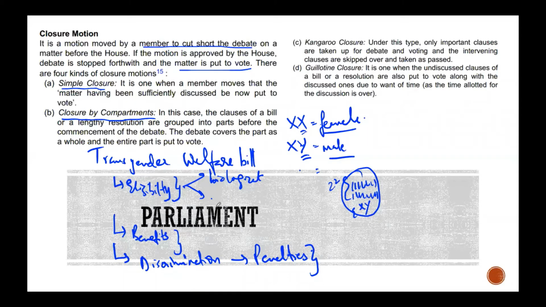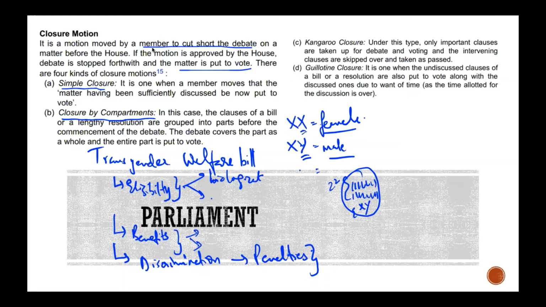Because for transgender welfare, whom are we targeting? Similarly, the benefits: I will say so and so benefits, you will say no, it has to be even more than that. That is another compartment. So these are your compartments. So this is very logical, right? I hope this example will help you remember and understand the logic behind it as well.